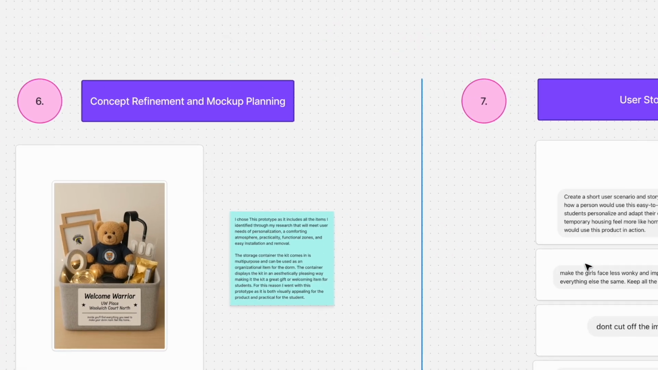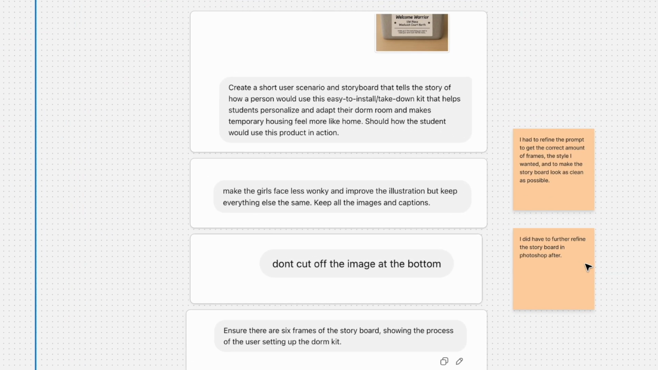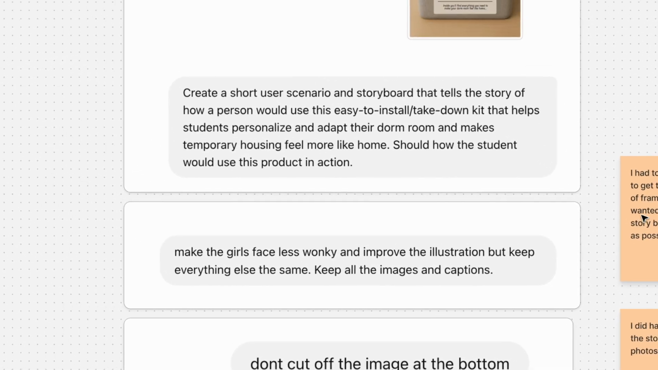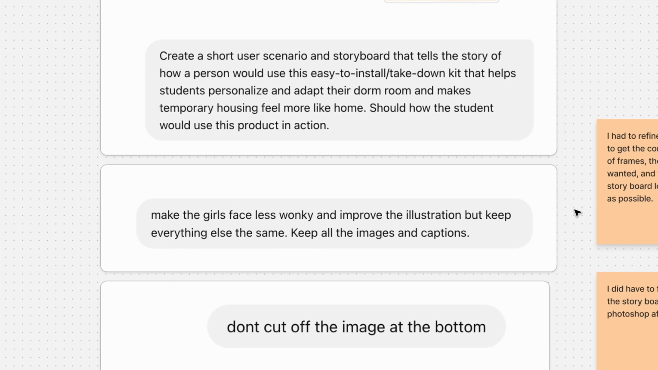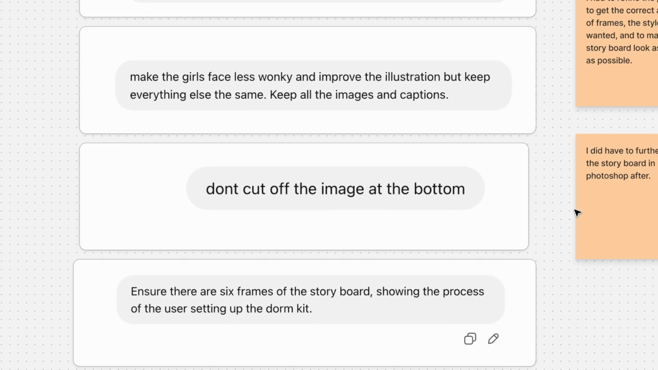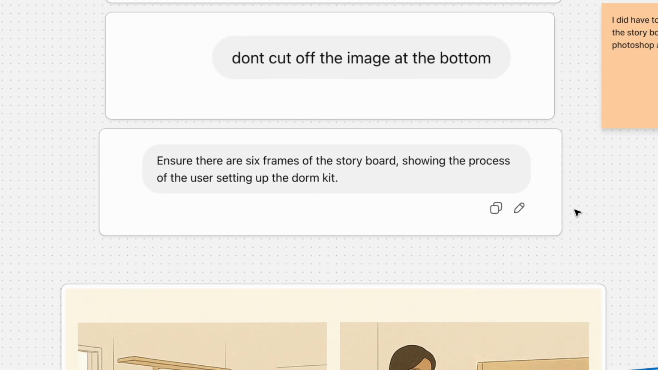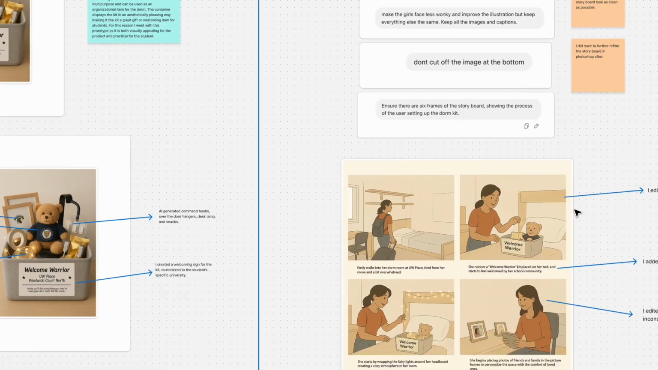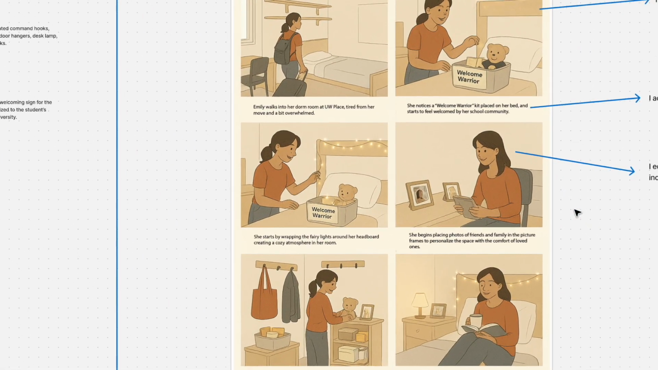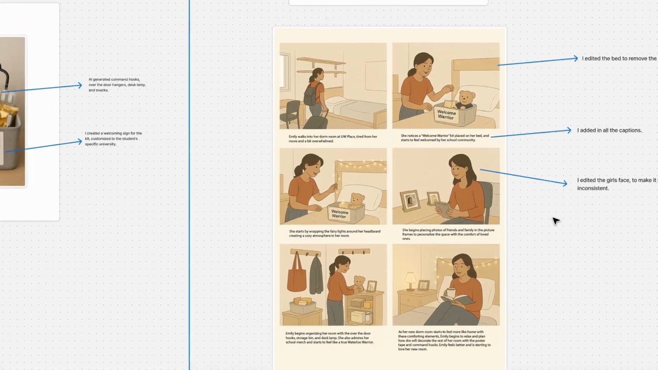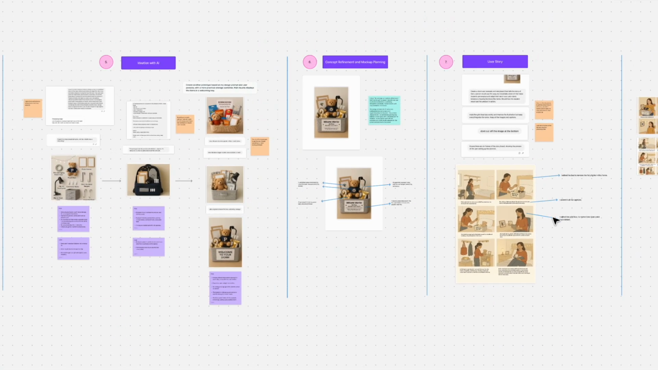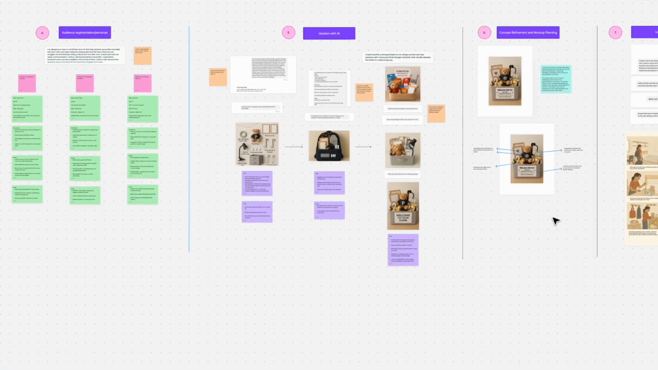I then used AI to create the storyboard of how my prototype would be used. I uploaded the picture of my refined prototype and asked the AI to create a storyboard for the product. I did have to refine my prompt to get the correct number of frames, my desired design style, and overall make the storyboard as clean as possible. From there, I did have to put the storyboard into Photoshop to edit the captions and adjust the image to make it more consistent.